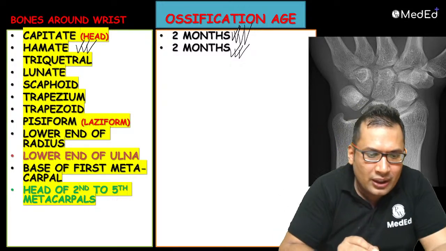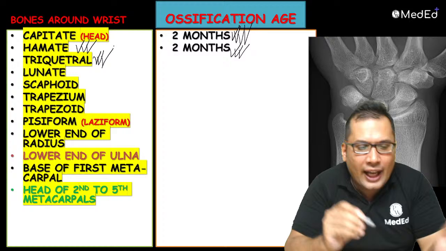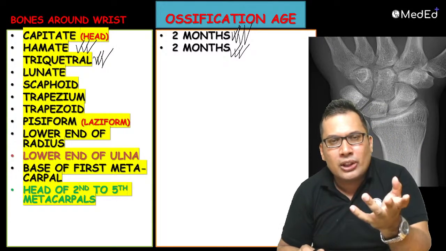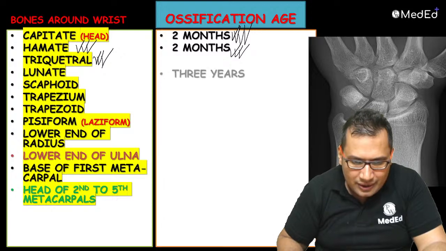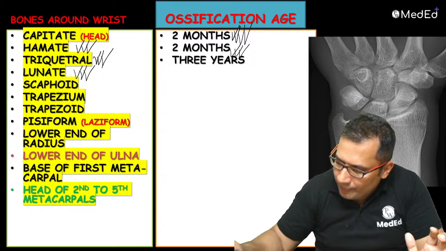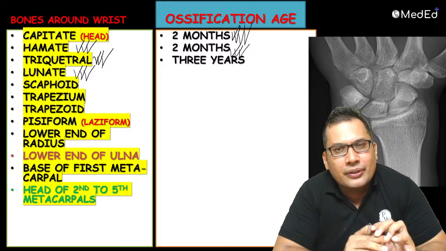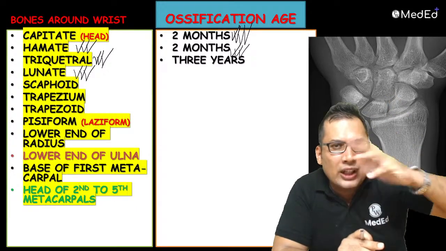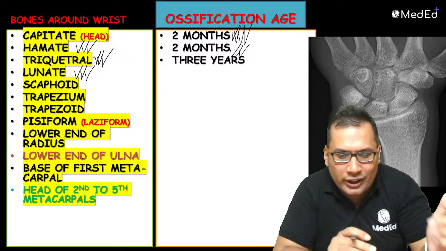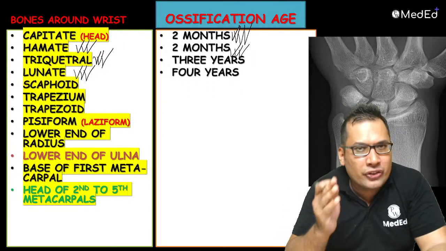Triquetral. I remember like this. Triquetral, try, that is nothing but your 3 years. Lunate, I remember like this. Lunate means lunar months, that is moon. Moon, M-O-O-N, 4 years. 4 alphabets, 4 years.